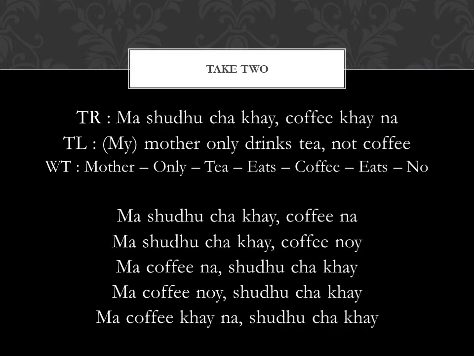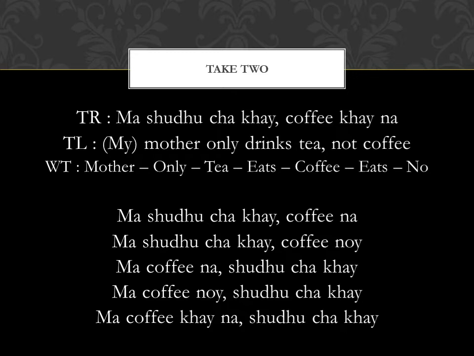মা শুধু চা খায়, কফি না. You can see that we can drop the verb খায় from the negative section of the sentence to shorten this into মা শুধু চা খায়, কফি না. Now we can drop the verb because the verb is repeated in the positive and the negative sections of the sentence. So from the negative section we can drop the verb, but we cannot drop the verb from the positive portion of the sentence.